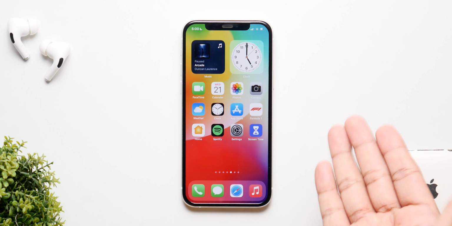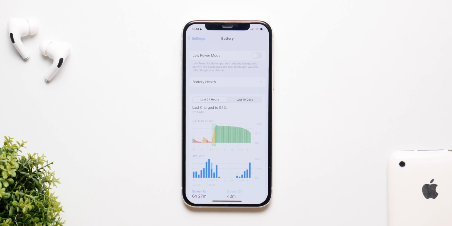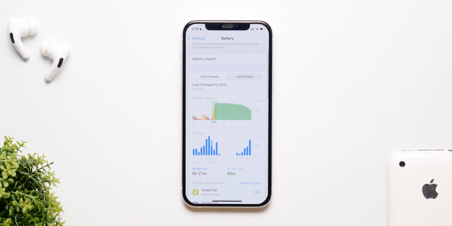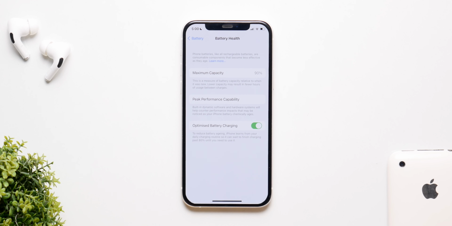Now battery health and battery life are even worse than the second beta. For reference, I'm losing at least half an hour of screen time every single day, and battery health is another story because I had 92% of battery health before second beta and now it's down to only 90%, which is really bad. So both of them have taken a big hit with Beta 3.